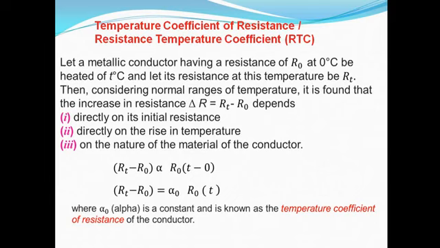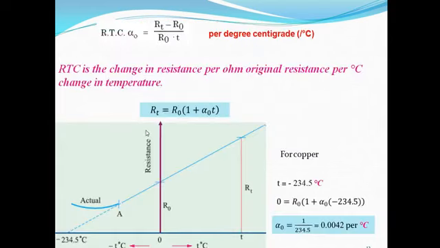Now the next concept is RTC, that is resistance temperature coefficient, or it is also known as temperature coefficient of resistance. For understanding of RTC, here I am considering a graph between resistance and temperature.